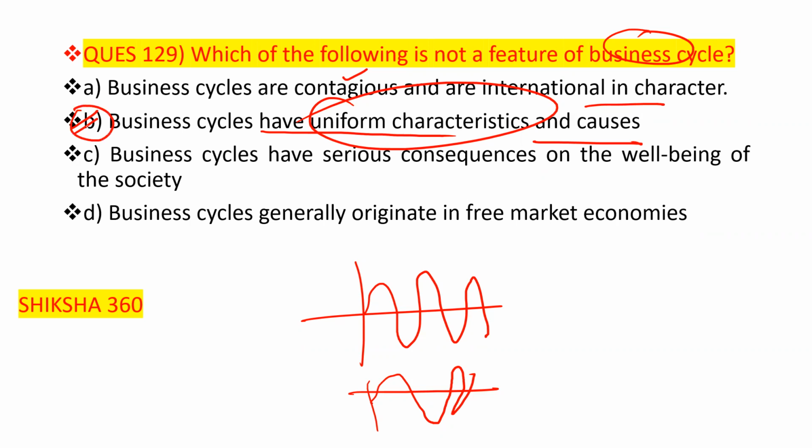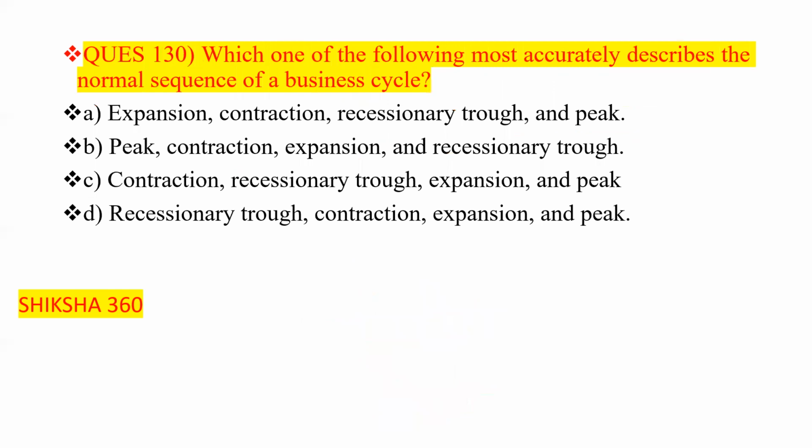Business cycles have serious consequences on the well-being of the society. This one is also correct, because all the things are related to that. And business cycles generally originate in free market economies. This one is also correct. Now move to the next question. Question number 130.